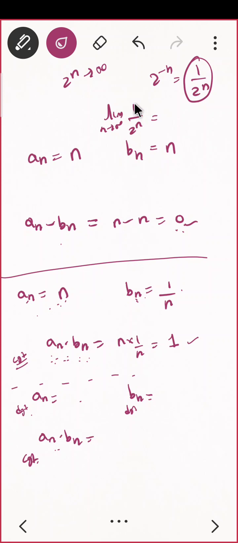I already told you, whatever n term comes in the denominator, that will go to 0, whatever it may be. Do you agree? You can check. Put the value of n as 1, then it is 1 by 2, 1 by 4, 1 by 8, 1 by 16, 1 by 32. It is going near to 0. Do you agree? Okay. Can you give me En and Bn, both divergent? Think about it. I have already given you an example which will help you.